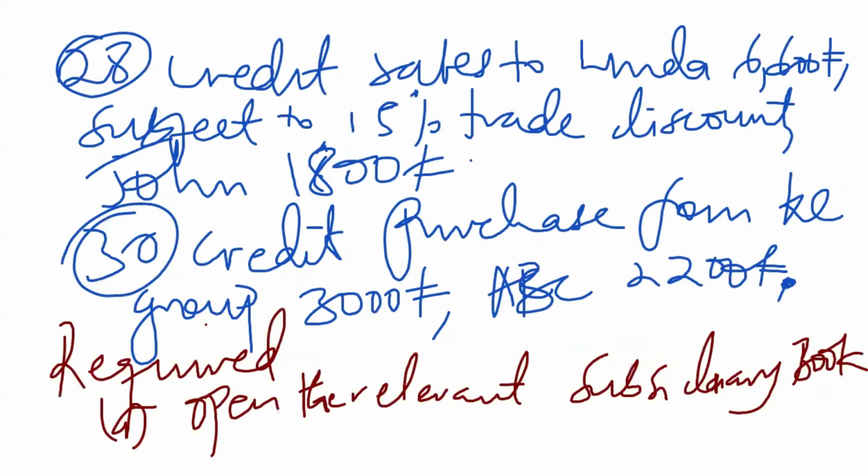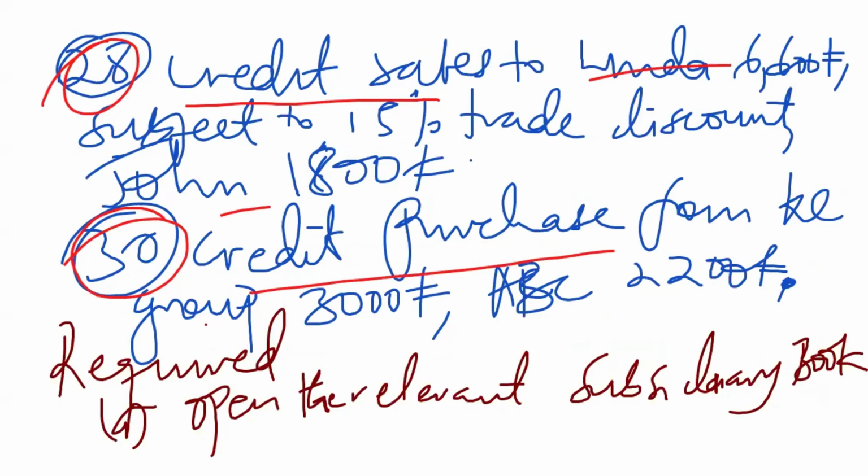On the 28th, we had some credit sales to Linda and John. The last transaction happened on January 30th, where we had credit purchases from ABC and KC Group. So those are the things that we are going to look at.